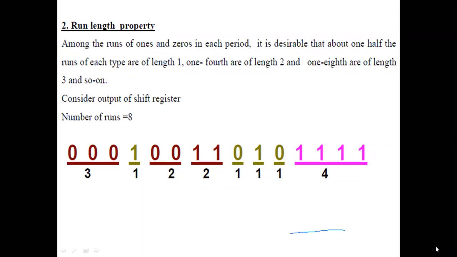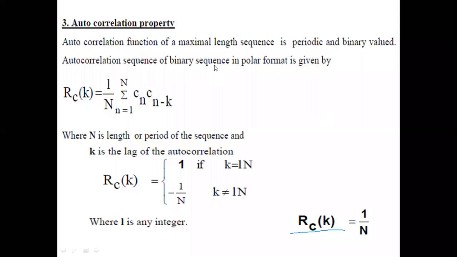Okay, then I'll move to the next property, which is called the third property, or the autocorrelation property. I told you any sequence which satisfies all the 3 properties is called a PN sequence. We first tested the balance property, then the run length property, and the third one is the autocorrelation property. So what's the definition of autocorrelation property? Autocorrelation function of a maximum length sequence is periodic and binary valued.